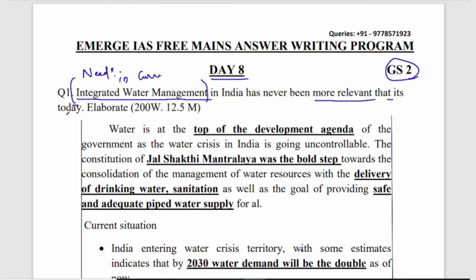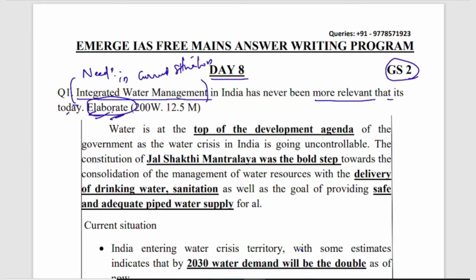So here the question demands us to elaborate about the current water crisis, or the current water level of India, and what are the problems going on in the water management in India. We have to explain about that. That's how we can tell them how it is relevant today. And here they want us to elaborate.